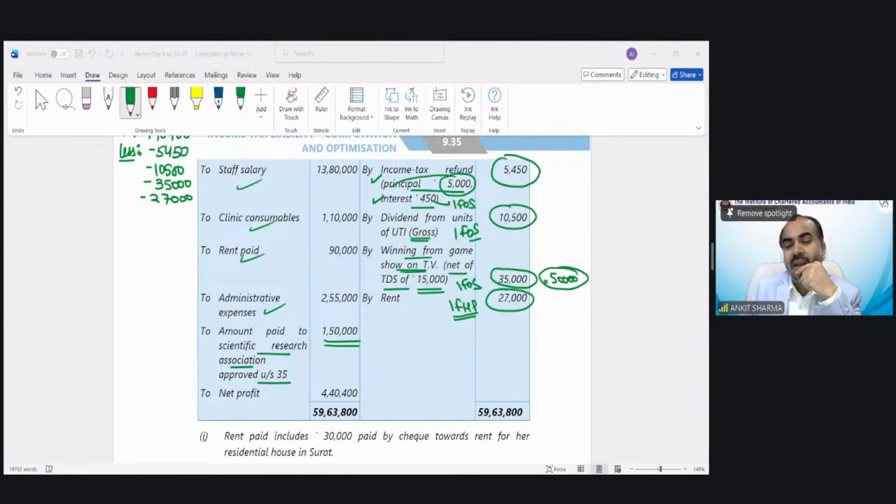Mustafa said it like you're giving us a bouncer in every ball. So what I told you yesterday, Mustafa, in the thought for the day: the more you sweat in practice, the less you will bleed. I'm just trying to make you understand what mistakes you can make in the examination. If you rectify those mistakes right now, it will be a very good benefit at the time of examination.